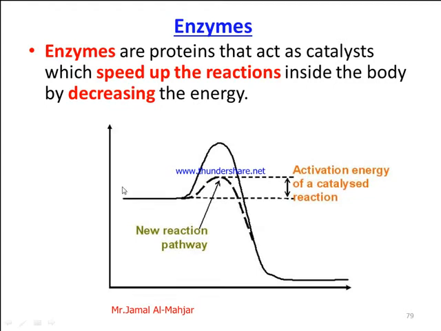This is the diagram for a reaction. Here we have the reactants, and here we have the products, and this is the energy required to start the reaction. As we see here, we have two pathways for this reaction. This is the first path and this is the second path.